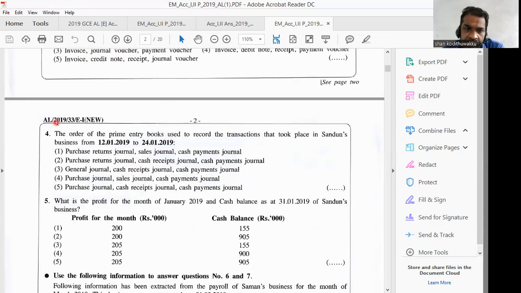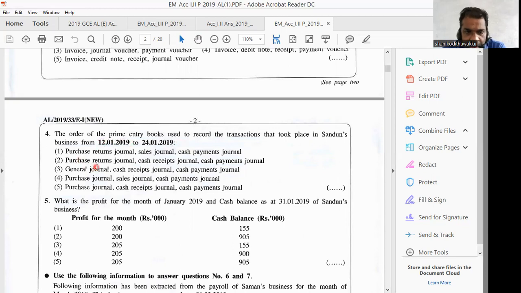Number 4. The order of the primary books used to record the transactions that took place in Sandun's business from 12th January 2019 to 24th January 2019. Here, as I told you earlier, if the examiner has given you bold words or bold letters or dates, then you have to be careful. You have to pay attention to that.